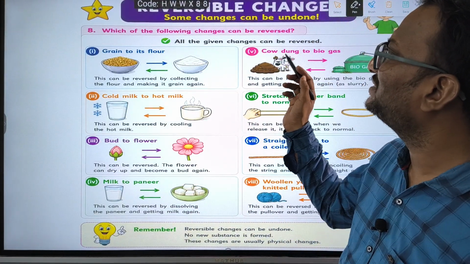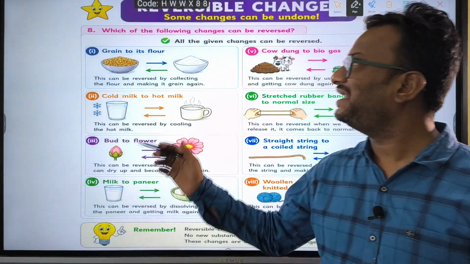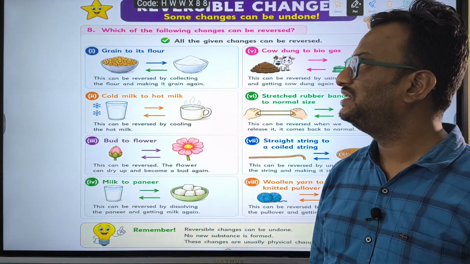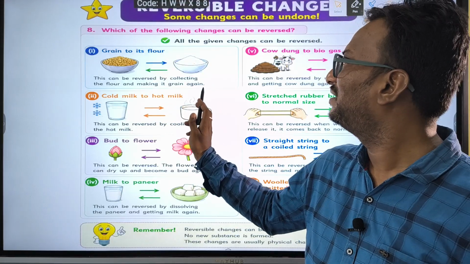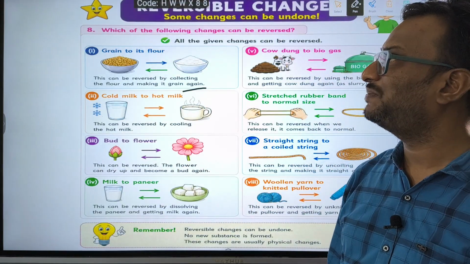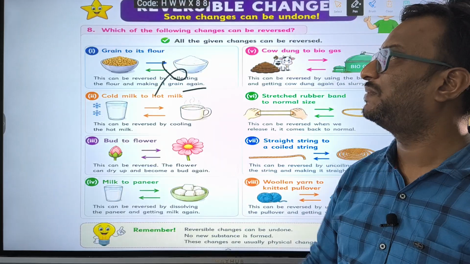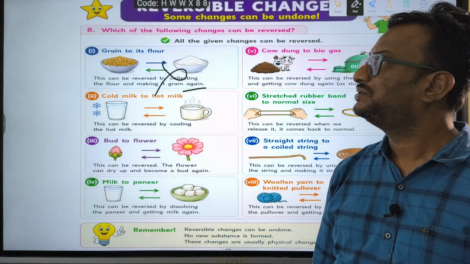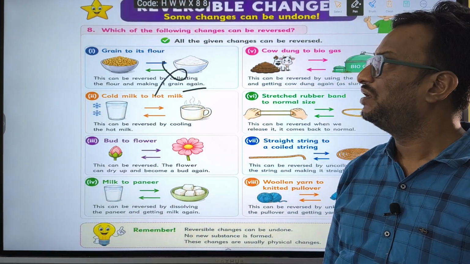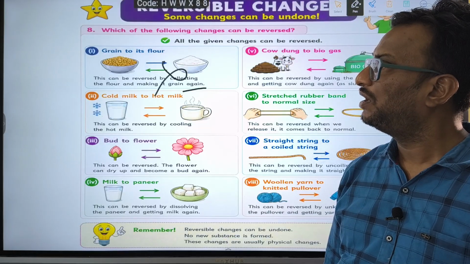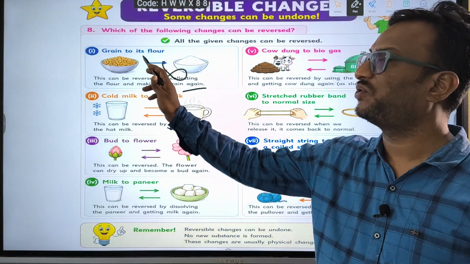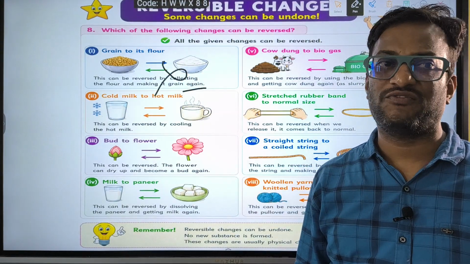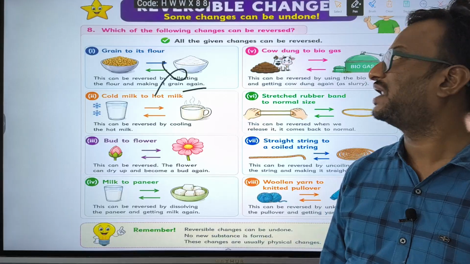Which of the following changes can be reversed? Grain to flour. This can be reversed by the collection of flour and making it grain again. Is it possible? No, this is not possible. Once the grain is converted into flour, from flour we cannot get back the grain.